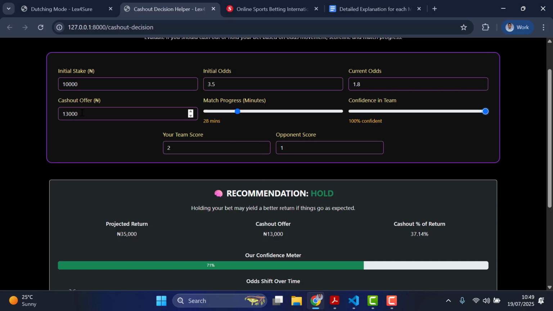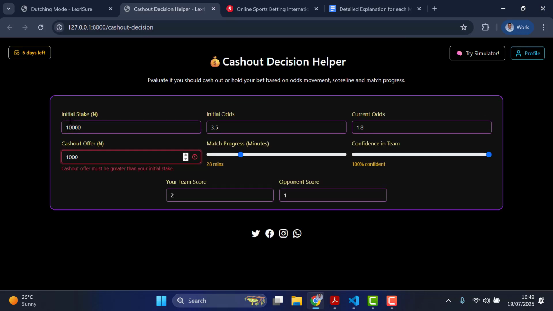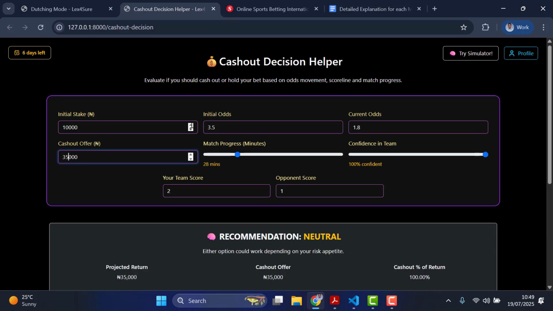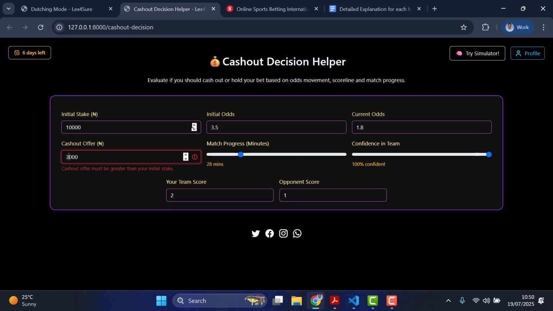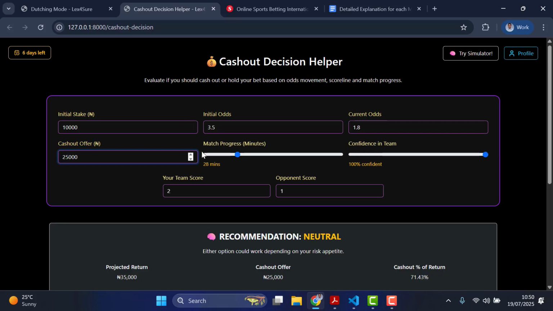Also, there are cases where it will tell you to cash out. So let's see if we can work that out. Let's say the cash out, since your initial odd is 3.5, which means you are expecting to get 10,000 times 3.5, right? That's 35,000. So let's say your cash out is 32,000, or probably something like 25,000.